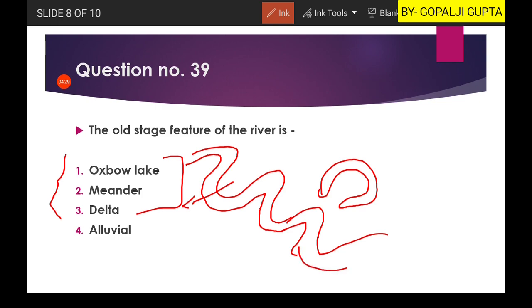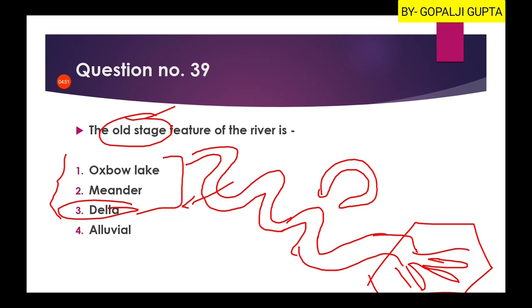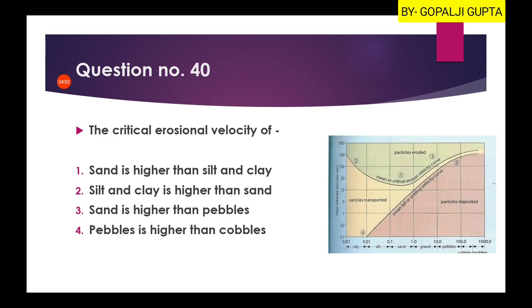Then as we move further, we will have the delta. So as far as the old stage is concerned, we will look at the relative positions of all three structures. In the relative positions, deltas are the last one, so we will consider that delta belongs to the old stage. Hence the third option will be our right answer.